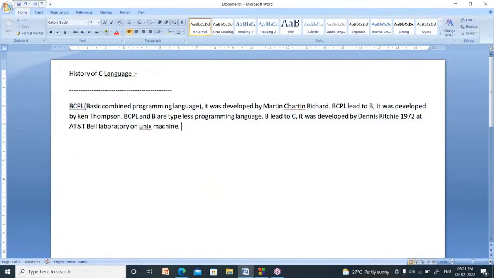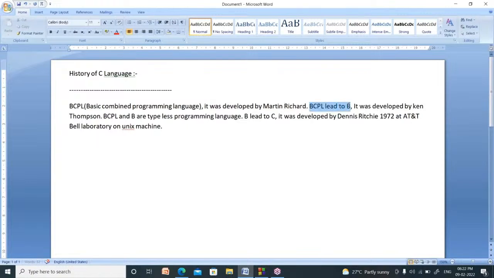Now, let me explain again. There is a popular programming language called BCPL. BCPL stands for Basic Combined Programming Language. It was developed by Martin Richards.